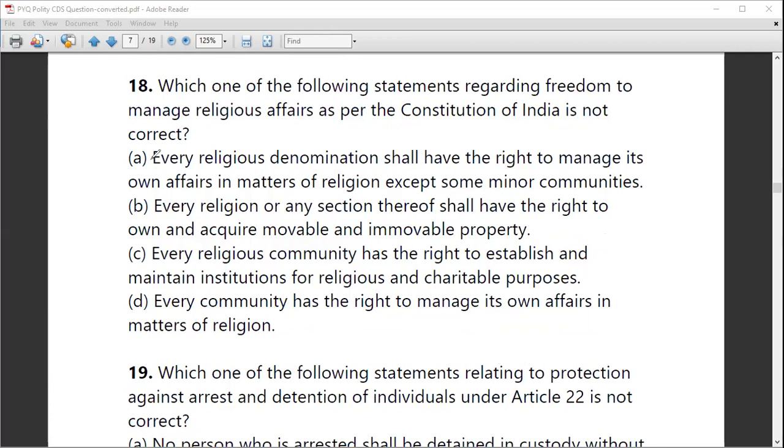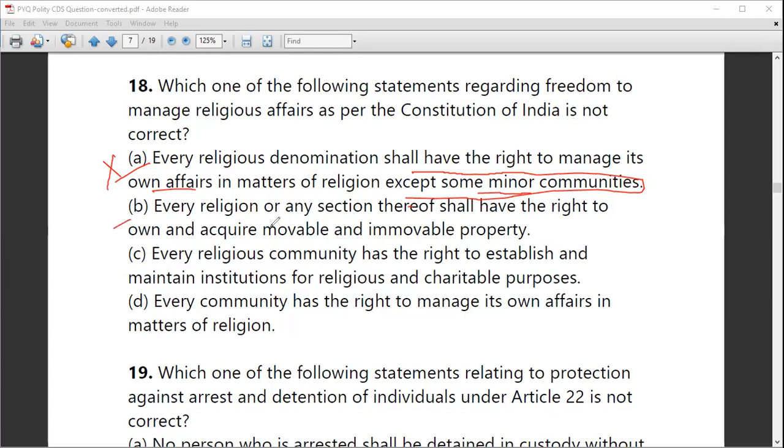First statement says, every religious denomination shall have the right to manage its own affairs in matters of religion except some minor communities. No. Why except some minor communities? All religions in India have freedom to manage their own affairs. So this statement is incorrect. I think the answer is got, but let's again see all the options.